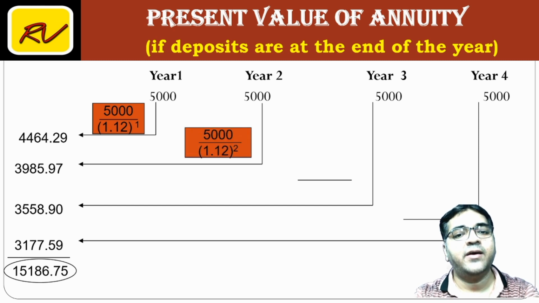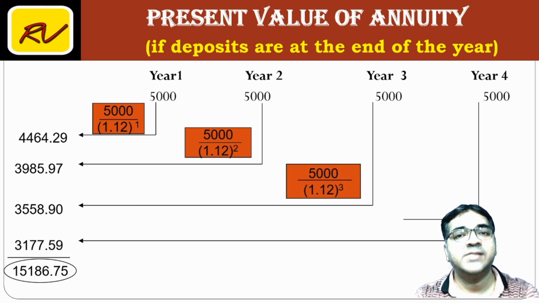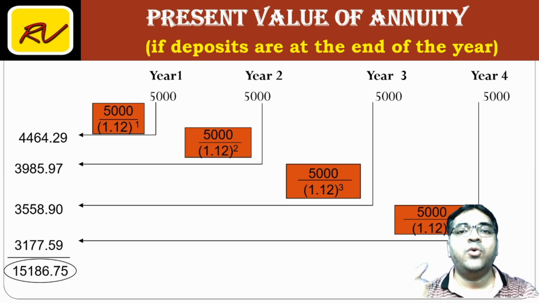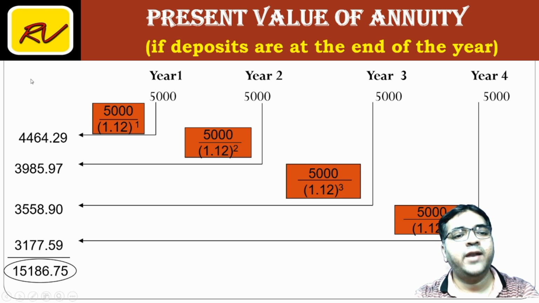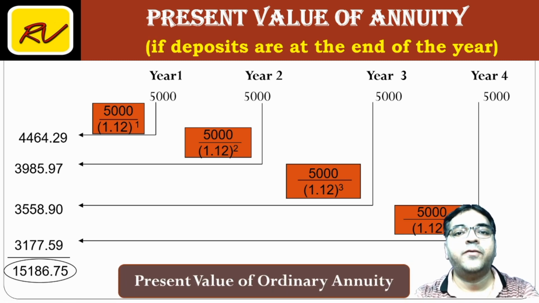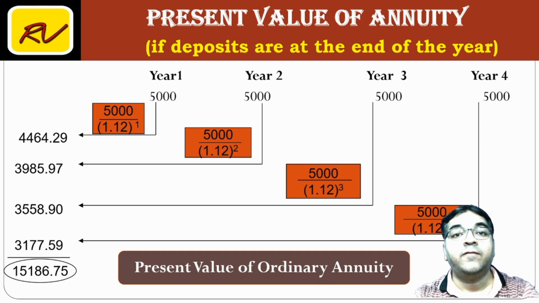Same way, if you divide again by 1.12, that will be the second year, similarly third year and fourth year. Friends, every time you go on dividing by 1.12, you get the amount that is known as discounted value. The total value of all these 4 payments is known as the present value of ordinary annuity. Why ordinary annuity? Because these are at the end of the year. This is the logical method.